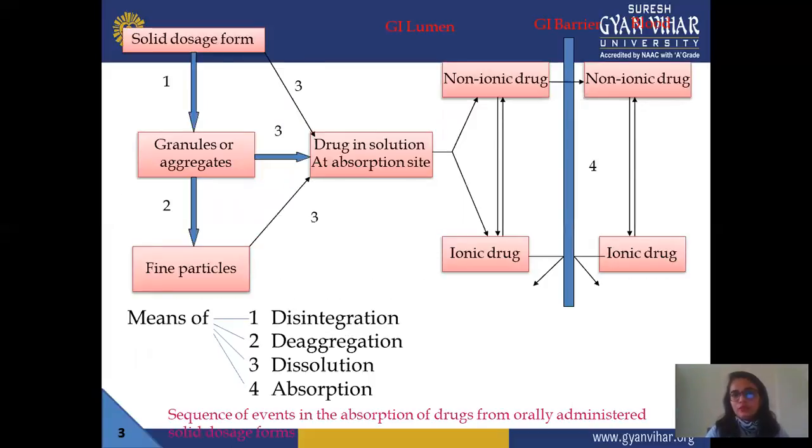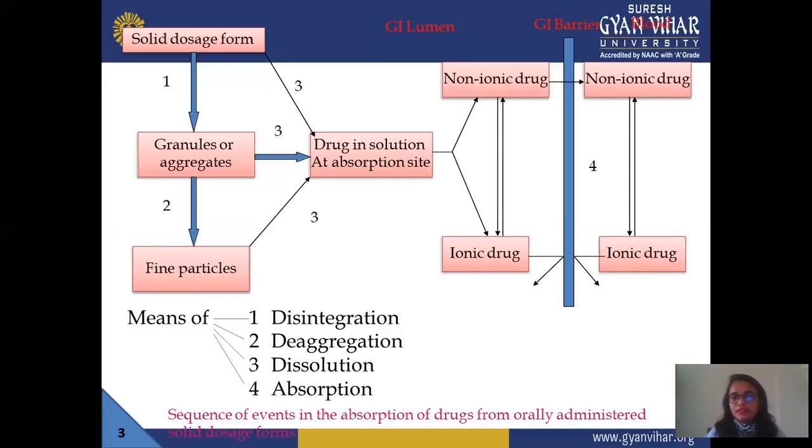This is a flow chart showing how a particular dosage form disintegrates, dissolves, or reaches a particular site. First, we take a solid dosage form, maybe a tablet or capsule. It may disintegrate, meaning breaking into small particles. So when you take a solid dosage form, it forms granules or aggregates, divided into small particles. Then these granules and aggregates are again divided into fine particles.